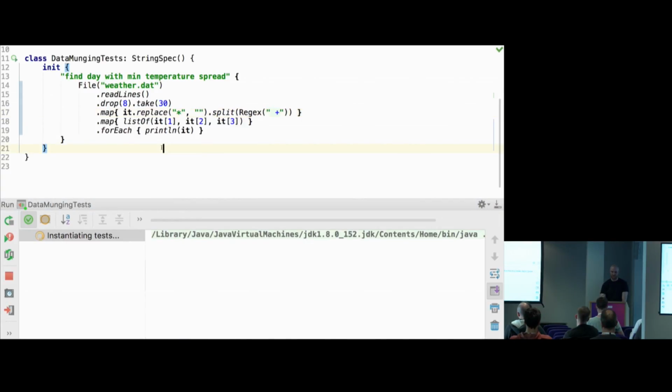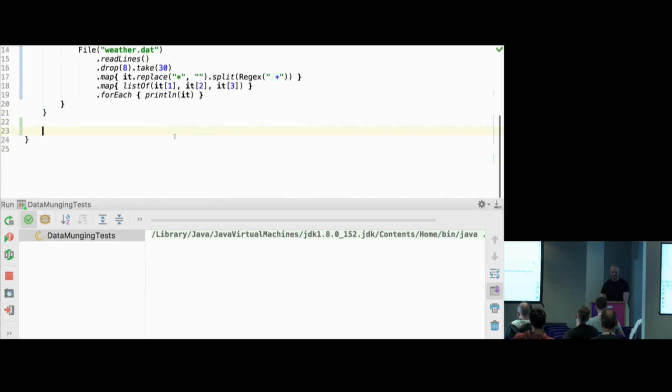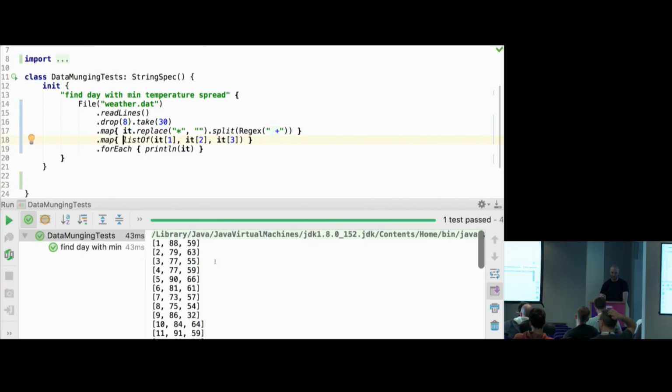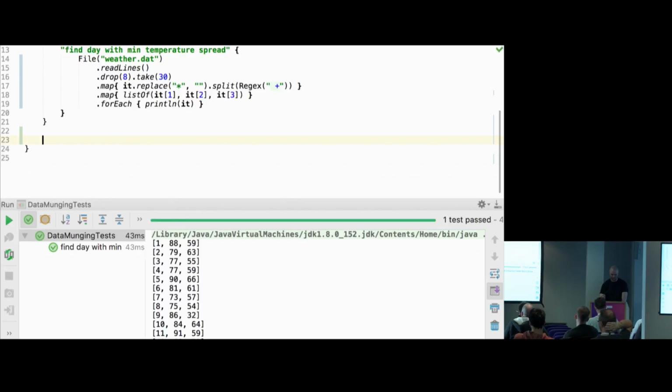And now it's okay to have a list, but maybe we want it to be more semantically rich, so we will create a class to hold this, like a value object, to hold these 3 values. The way to do it in Kotlin is this concept of data classes. So I can say WeatherEntry, and it will have value day of type String, value max of type Int, and value mean of type Int.